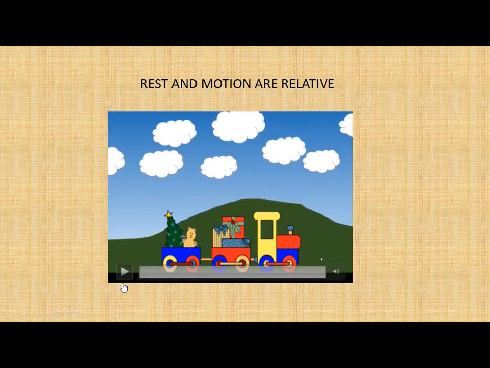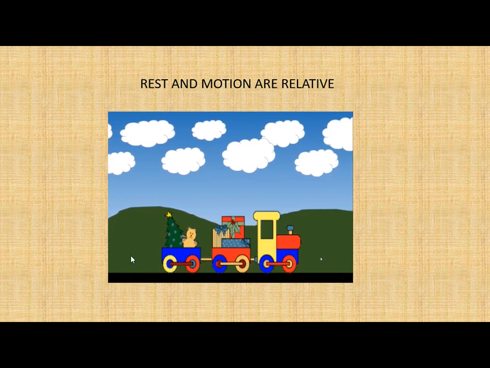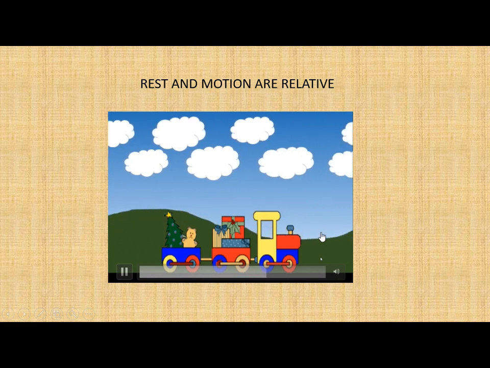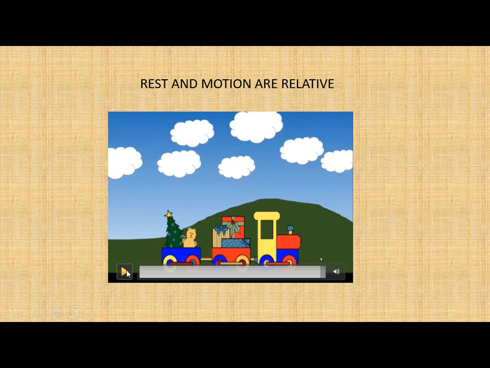Just now you saw that as this train was moving, the grass lying outside also seemed as if it is moving. If you want, you can see it once again. You can see that along with this train, this grassland or the trees over here are also appearing to be moving. You must have experienced this in a train. If you are moving in a train or in a car, what do we experience? When we see outside, while traveling in a car or in a train, it seems that the trees are also moving backward.